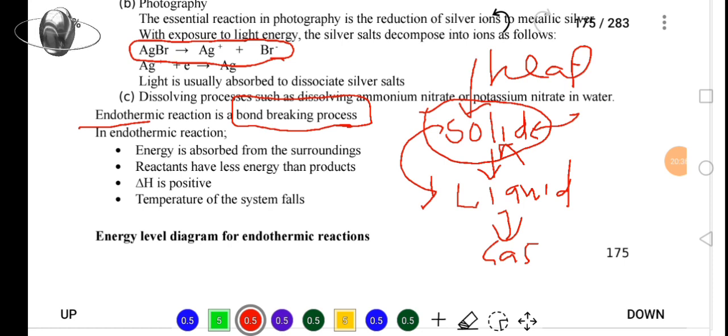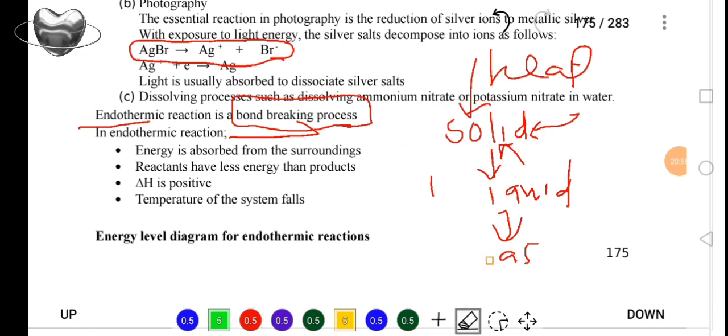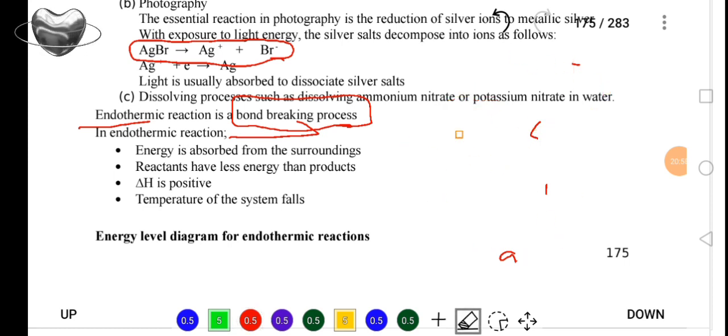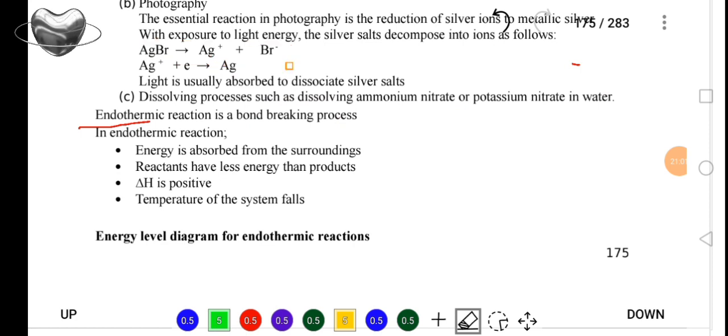And now we call that bond breaking. That's the meaning. So every time we are using the term endothermic, just know that it is associated with bond breaking. That is very, very important.